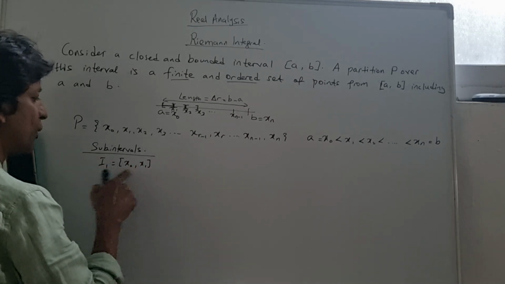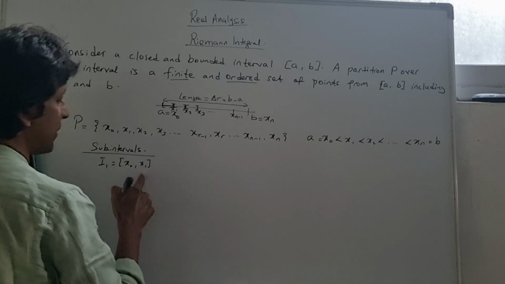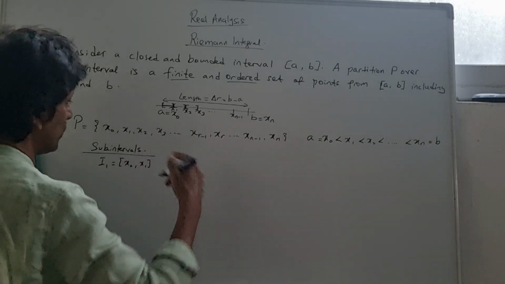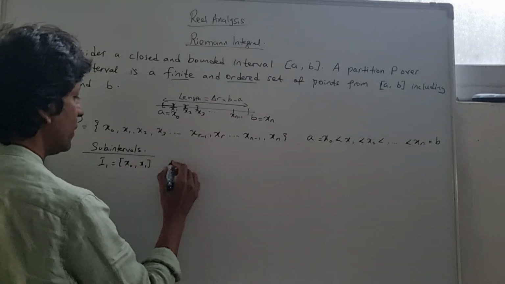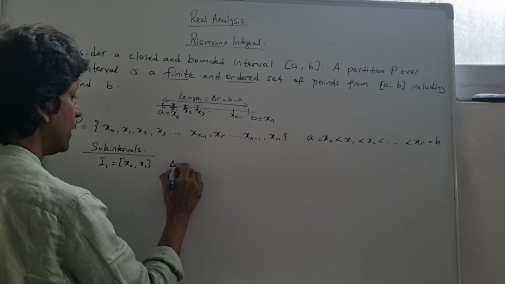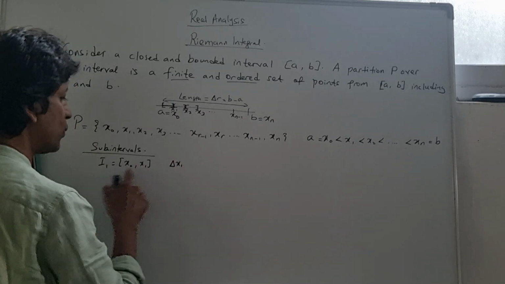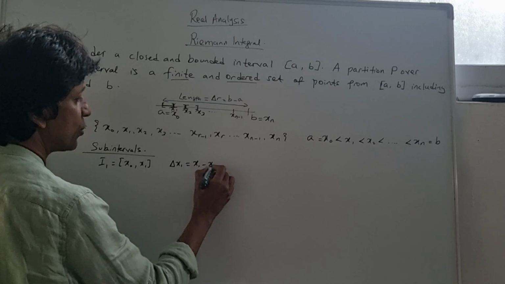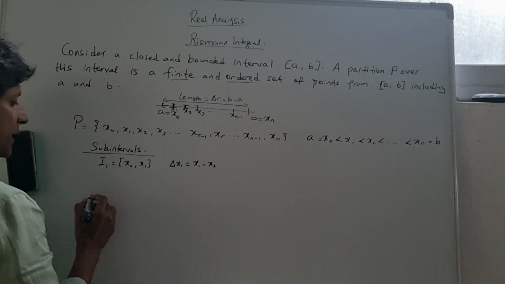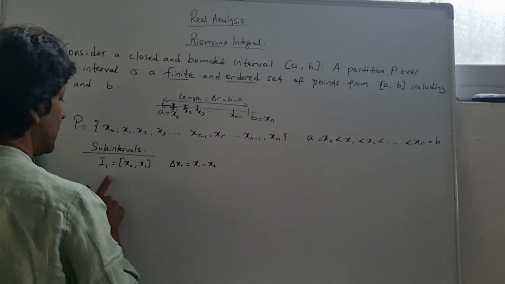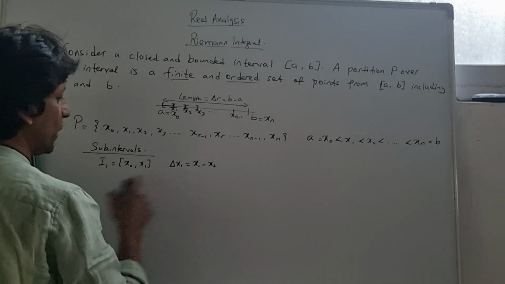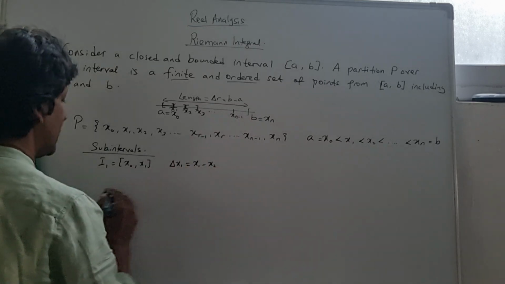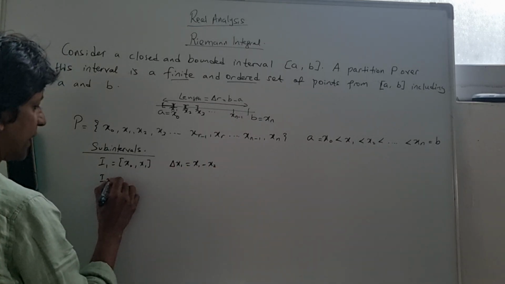Immediately, the length of that sub-interval is going to be delta x1. Delta x1 is going to be x1 minus x0. Yeah, because x can be R as well. So I can have delta x2.